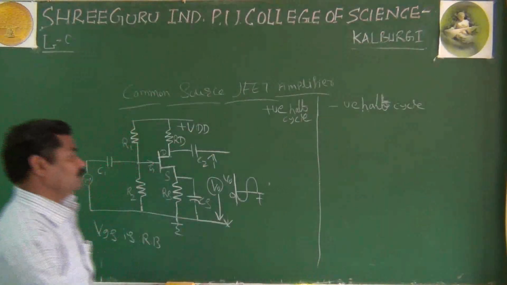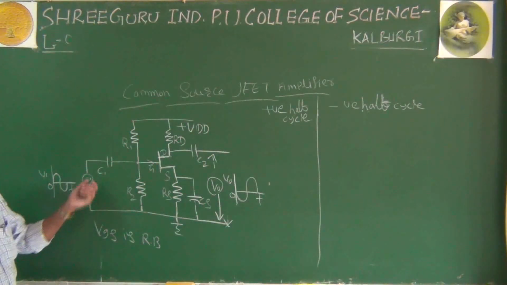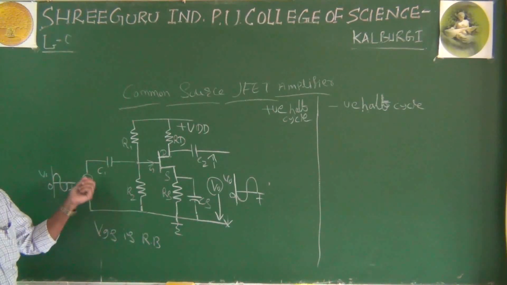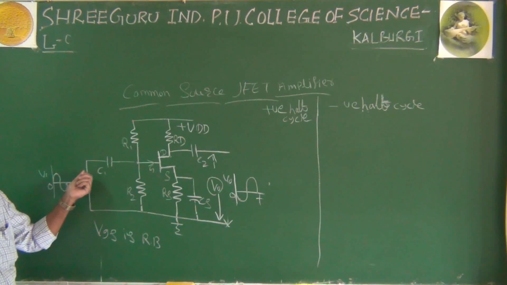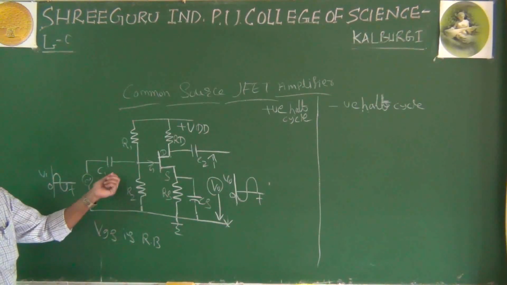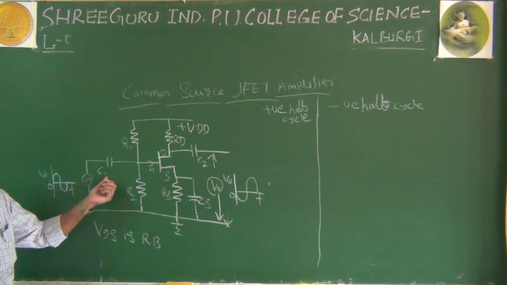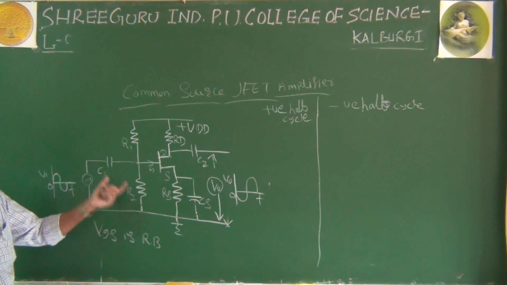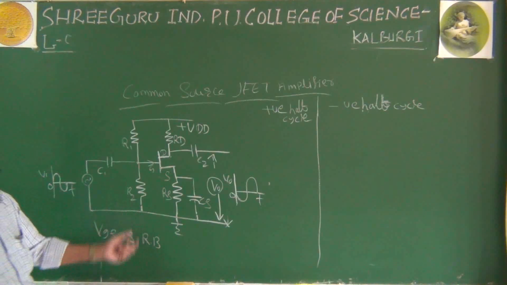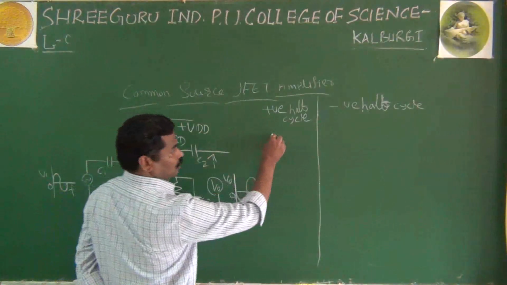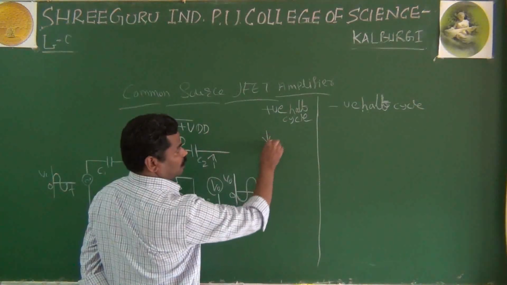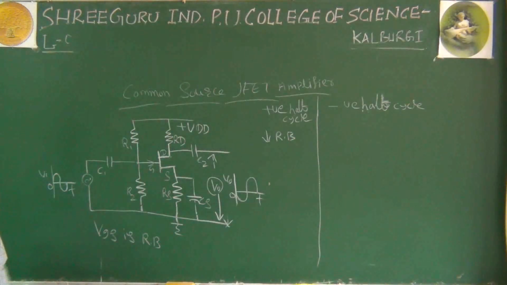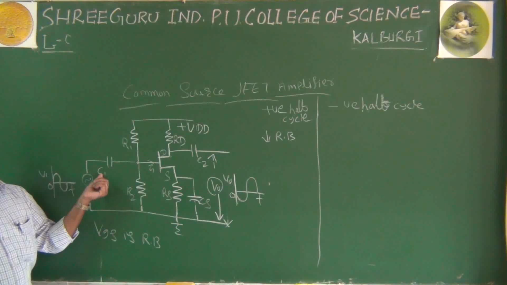Look here, as I said already, in short form, because the gate-source junction is always reverse biased, if you are considering the positive half cycle, what happens? The gate-source voltage is less reverse biased. It means because of the positive half cycle, the gate-source junction is very less reverse biased.